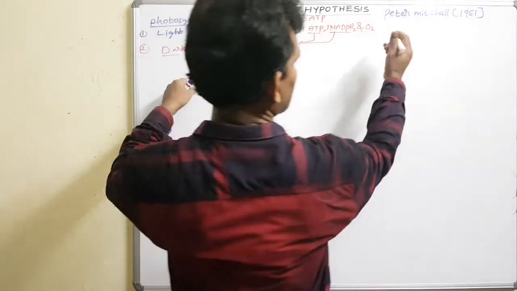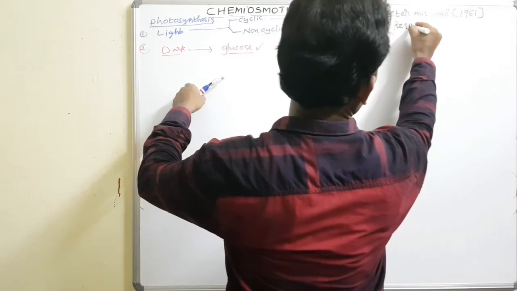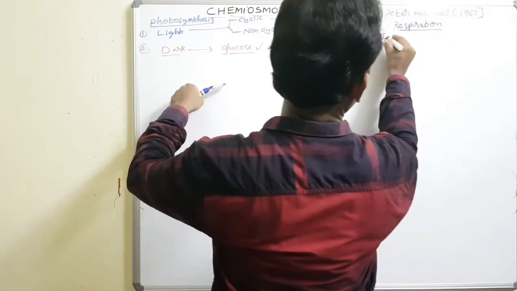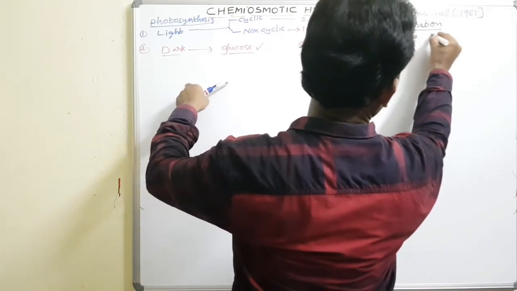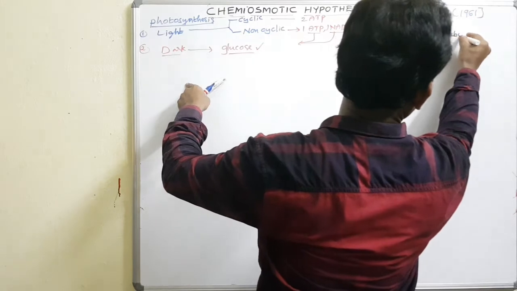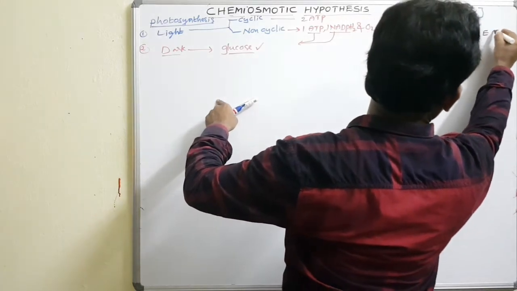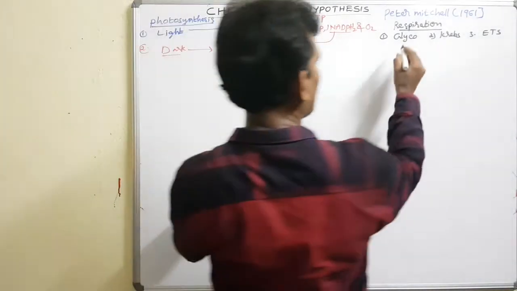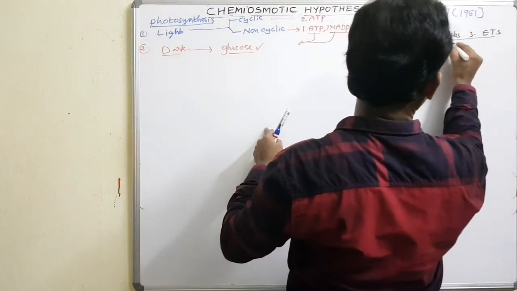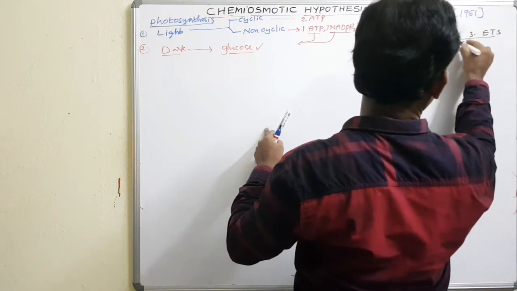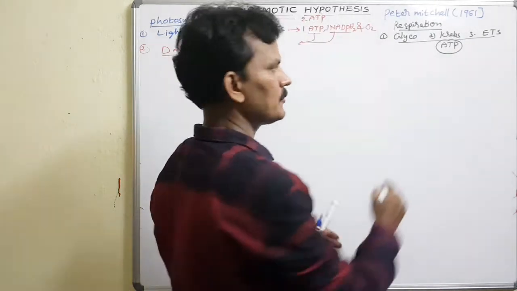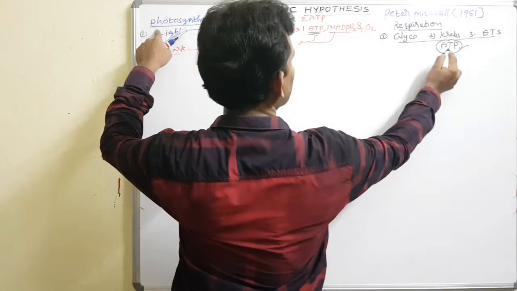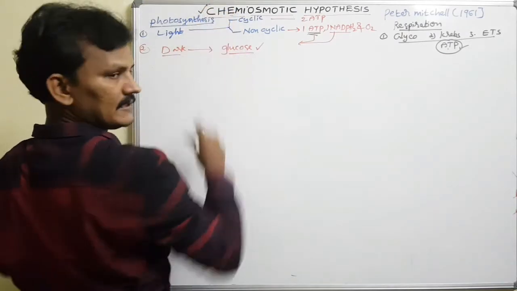Coming to the respiration process, my intention is aerobic respiration. It occurs through the glycolysis process, the Krebs cycle and the electron transport chain, or ETS, electron transport system. So we can find ATP generation in this respiration. How ATP is produced in photosynthesis and respiration is explained by the chemiosmotic theory.